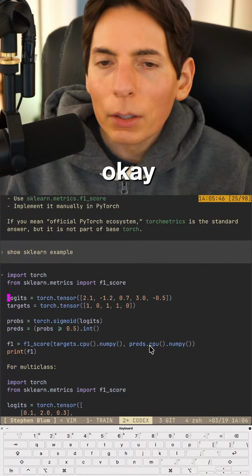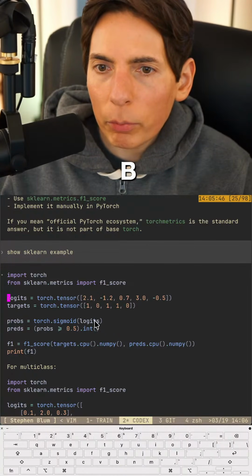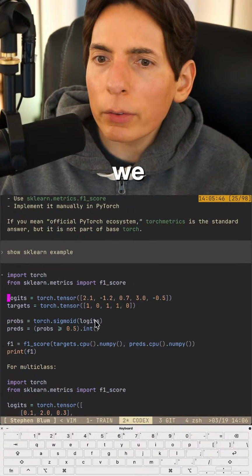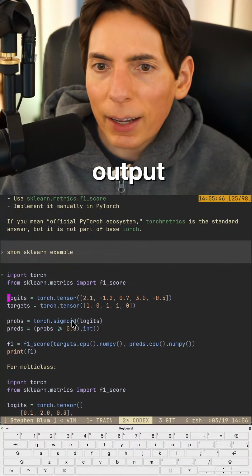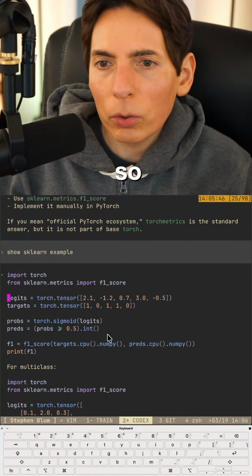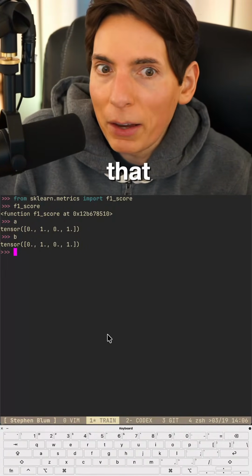Okay. And then we've got our A and B. Probabilities. Do we need the logits? All right. So this is going to be our answer output. And okay, so A, B. We're just going to try that right there. Thank you for the party popper.